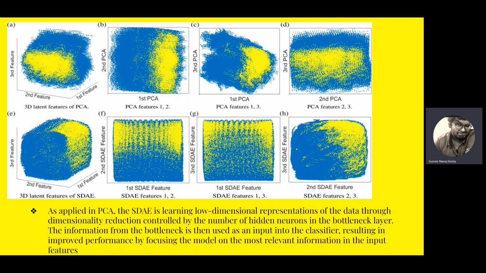The information from the bottleneck is then used as the input into the classifier, resulting in improved performance by focusing the model on the most relevant information in the input features. So here we can see what are the important features that are necessary to predict the model from the diagrams of EFGH that are based on the SDAE.